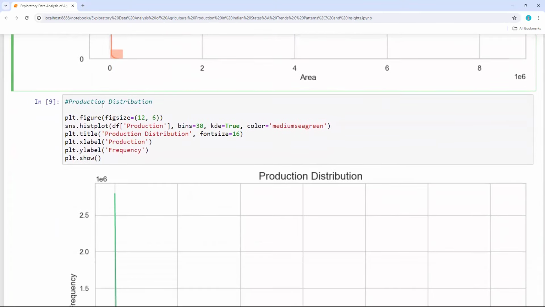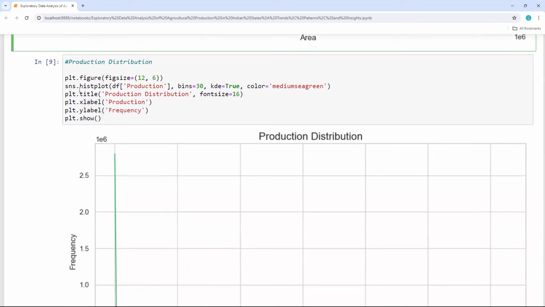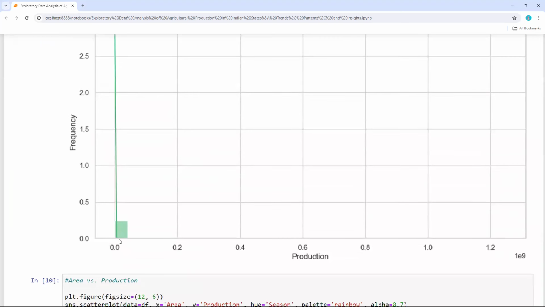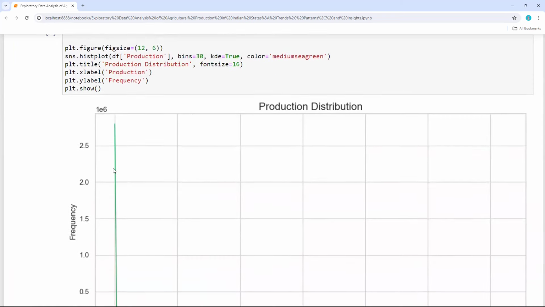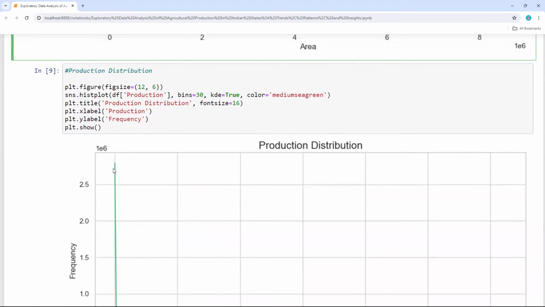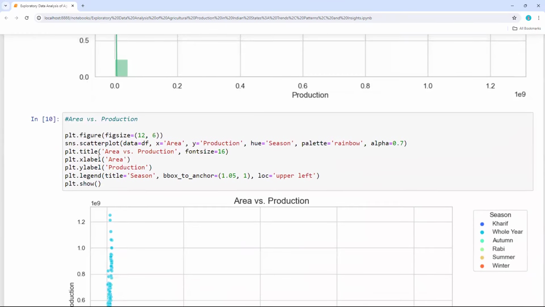And similarly, if I wanted to look at the production distribution, by using the same histogram, if I wanted to see the distribution of the data, it could be the same, 0.01 or 0.02, the production and the frequency. Frequency of 2.5 is at 0.01, 0.002, something like that. So this is how you can see the production distribution as well as the area distribution. And if I wanted to see area versus production, how much production we are getting from area.